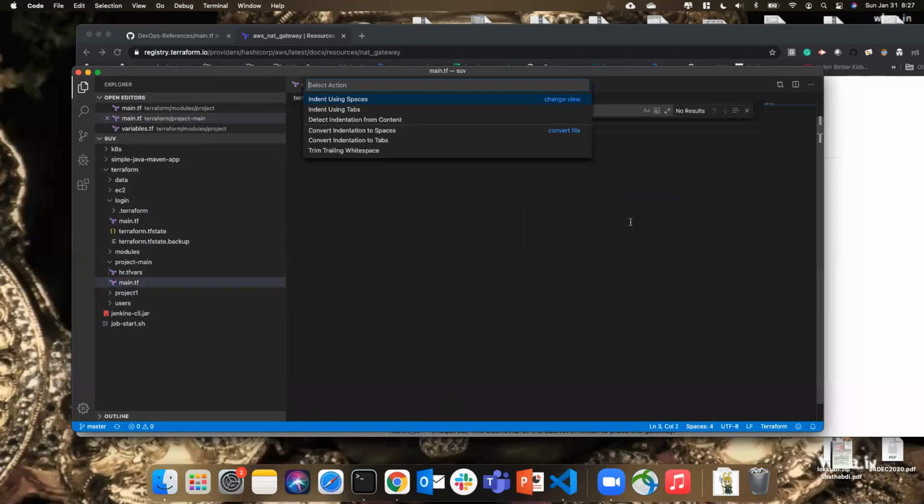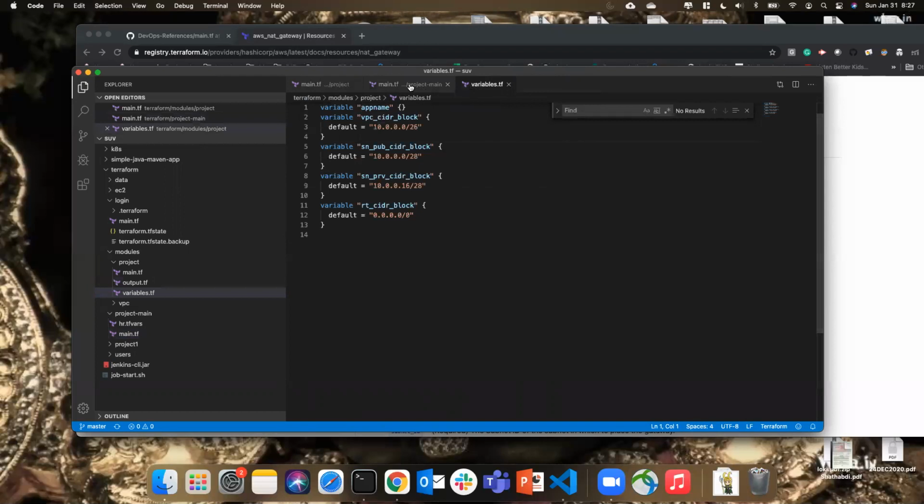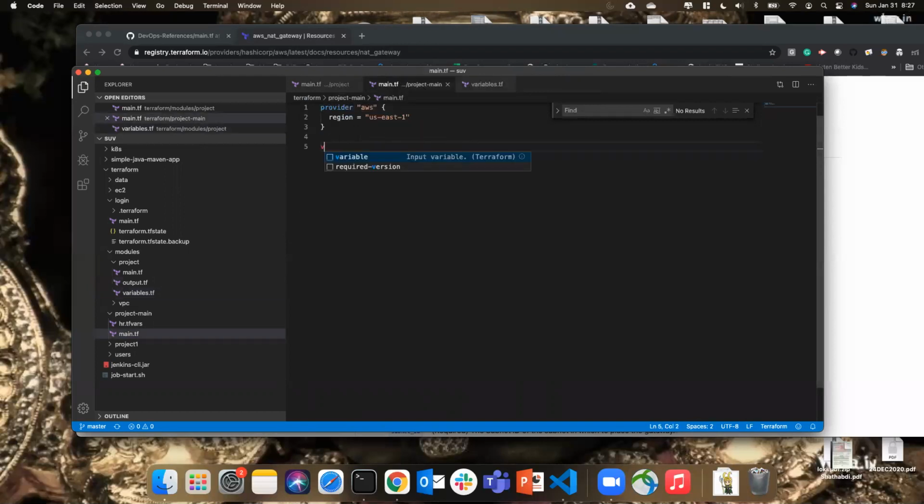Done. Change this. What is next? So we need to declare all the variables. So here I'm just using one variable, which is app name, right? So it automatically prints everything. So we don't need to do it in all. I'll just remove that.